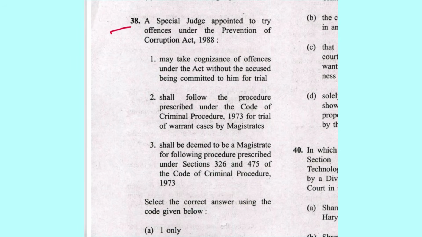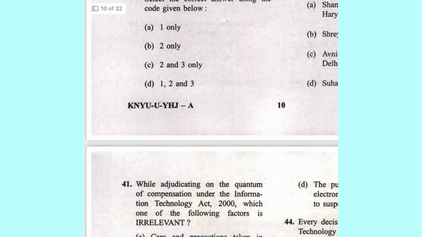Next, 38. A special judge appointed to try offence under Prevention of Corruption Act may take cognizance of an offence under the Act without the accused being committed to him for trial. Yeah, this is correct. This is mentioned in section 5 of PC Act. Shall follow the procedure of CRPC for trial by warrant case. This is also there in section 5. Shall be deemed to magistrate for the procedure prescribed under section 326 475. Yes, this is also mentioned in section 5. So all are correct. 1, 2, 3. D is the answer.